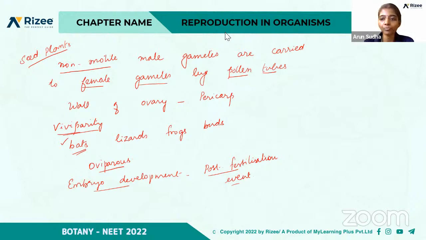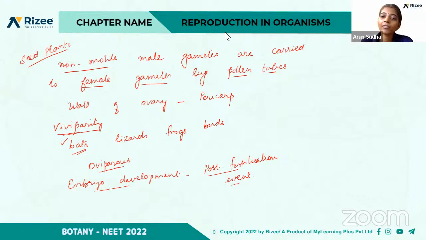With this, we have completed the chapter reproduction in organisms, and tomorrow we'll see in detail about reproduction in flowering plants, right? How reproduction happens in flowering plants, the structure of the flower, the different structures such as androecium and gynoecium, and about pollination, how it happens and the different types of pollination. All these things we'll see in detail.